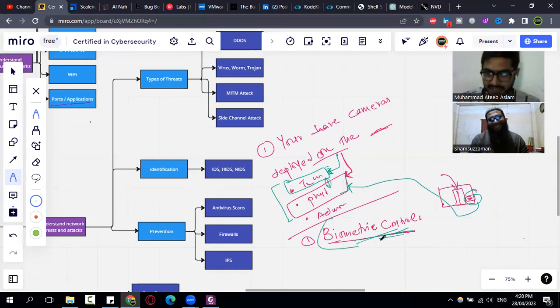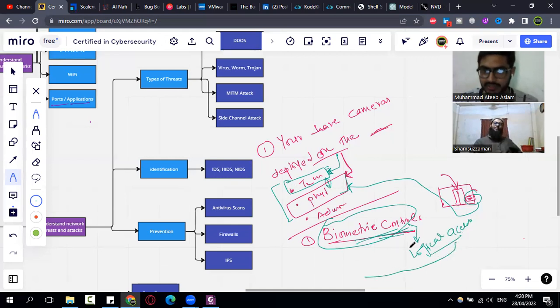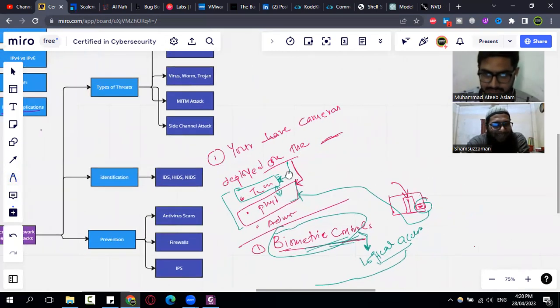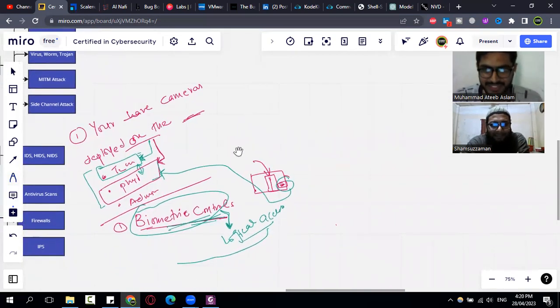Because a biometric device is actually physical, but that device can control logical access, and then that device will be known as a technical or logical control. So it depends on which type of access our device is controlling, and based on that we categorize it into these two types, right? I hope this is beneficial for you.